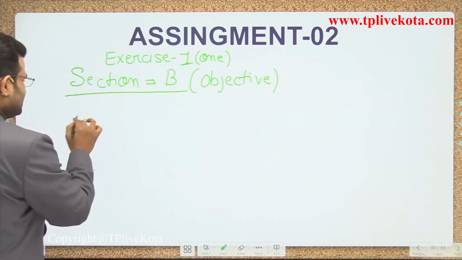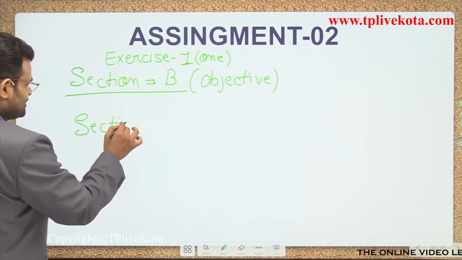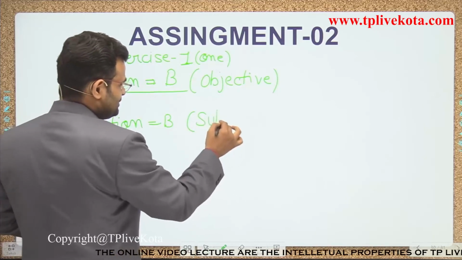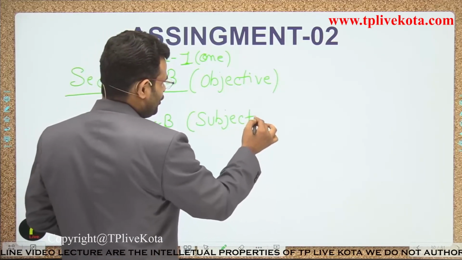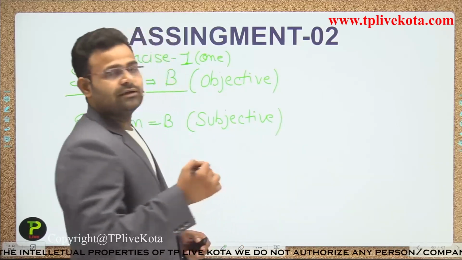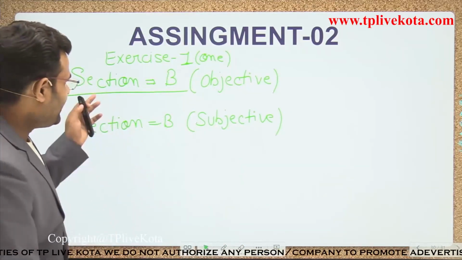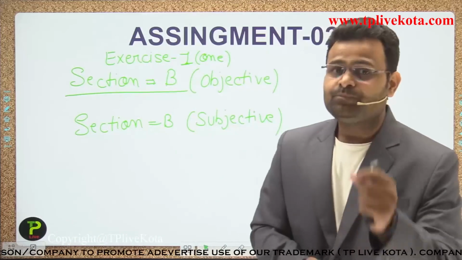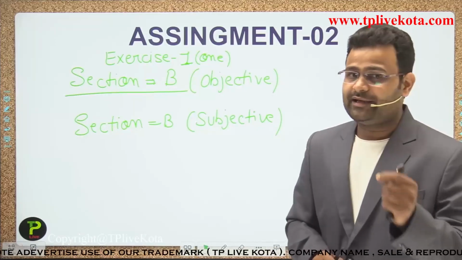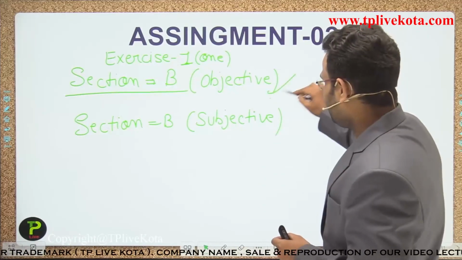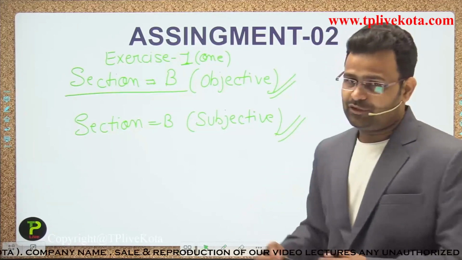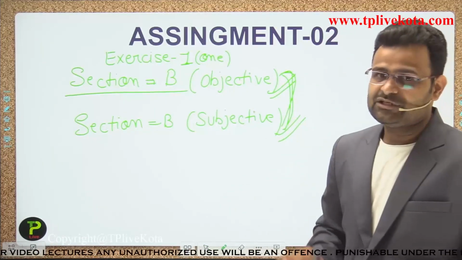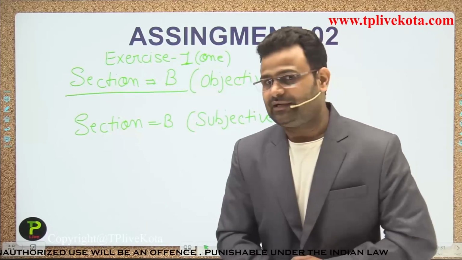Similarly, section B also comes with a subjective part. So today's homework is section B, which is available in exercise 1 as both a subjective part and an objective part. This is your assignment, guys.